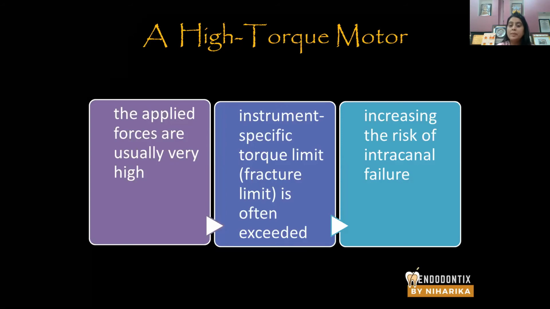So the instrument specific torque limit or elastic limit is often exceeded because, as I mentioned in my previous slide, the elastic limit of most of the instruments is somewhere less than 1 Newton per centimeter or up till 1 Newton per centimeter. So as the elastic limit is crossed, there are enhanced chances of intracanal failure or intracanal separation of the rotary instrument.